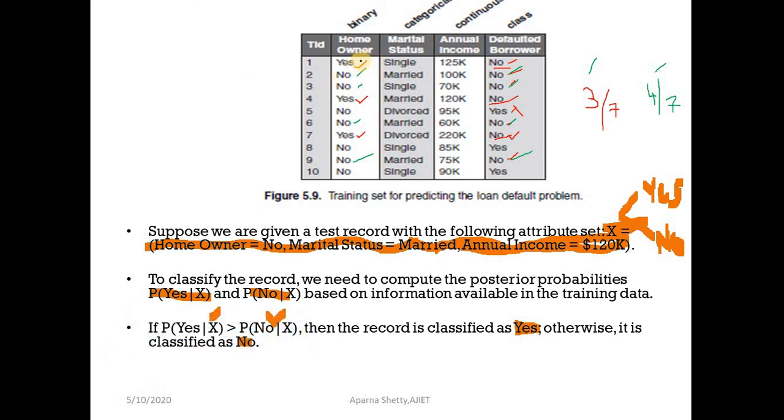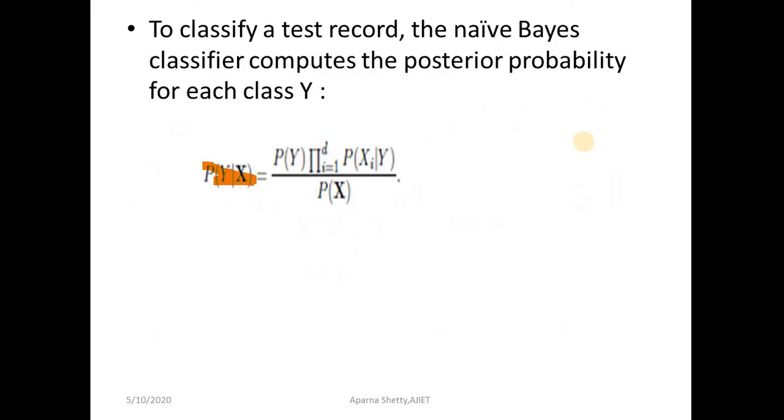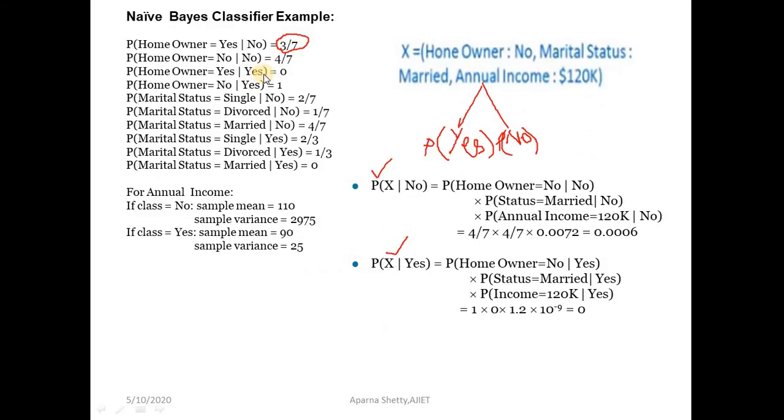Homeowner equal to yes, given class no, so you can't count it. Here also, yes given class is no, you can't count it. Here also, yes given class is no, you cannot count it. So the probability of homeowner equal to yes given no is 0. Probability of homeowner equal to yes given yes is 0.